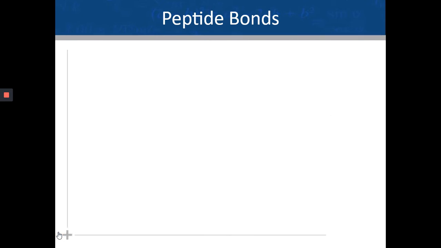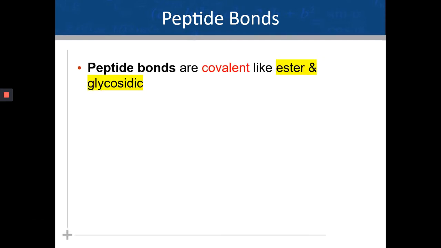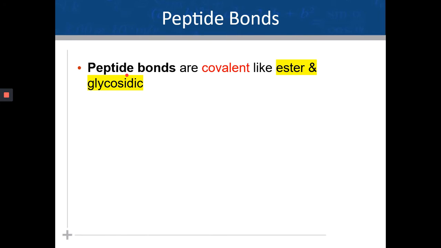Next fact about peptide bonds is that they are covalent bonds, and every time you study biomolecules, try to build a relationship with your past knowledge. Previously we studied lipids and carbohydrates, and there we also studied two covalent bonds, the ester linkage and the glycosidic bond. The third covalent bond that we are studying in this unit is the peptide bond.